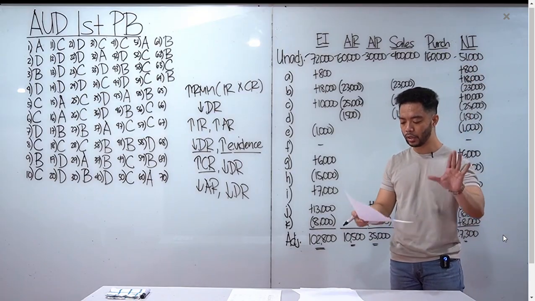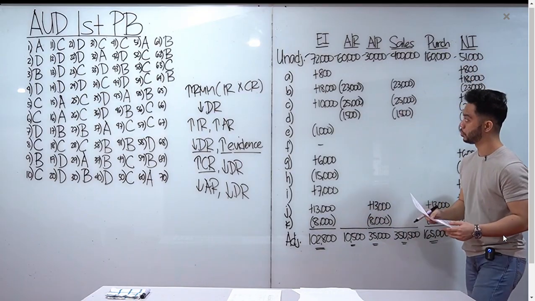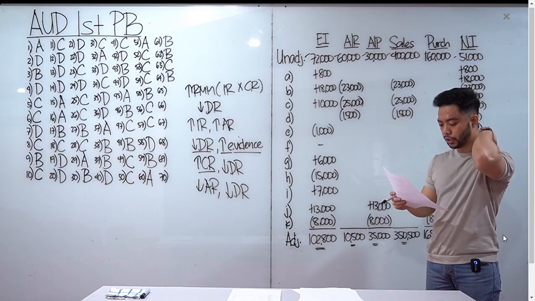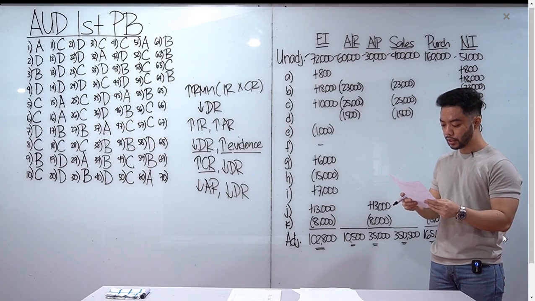Nilista ko lang, kinopy ko lang yung mga unadjusted balances. Okay, so per item, tingnan natin. Letter A, merchandise received on January 2 costing 800 was recorded. So ni-record daw.